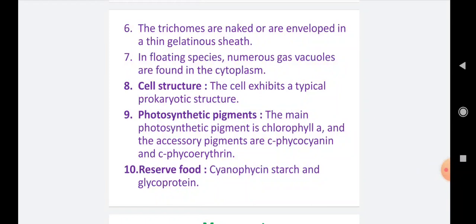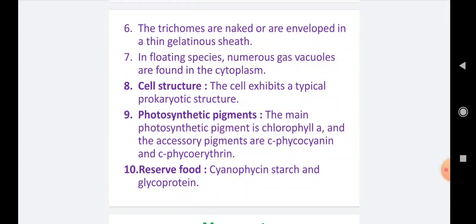Then the next explanation of the Oscillatoria vegetative structure or filaments. Number 6. The trichomes are naked. These trichomes are naked as they are prokaryotic cells. The cyanophycean cells are prokaryotic, not eukaryotic.